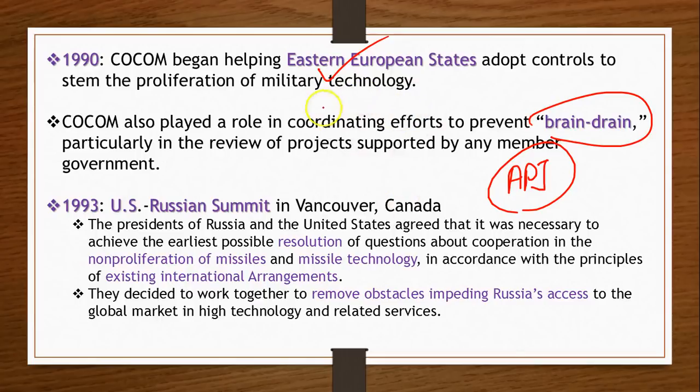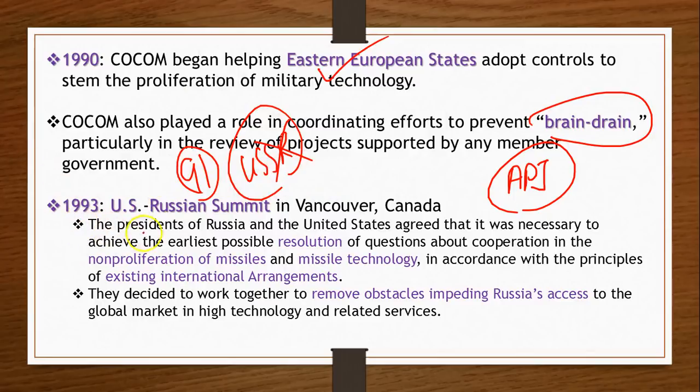So this Cocom was also ensuring that all those talented people of these Eastern European states were not working for these communist states. But later on in 1991, this whole thing of the USSR came to an end, and then we saw many different countries taking place. Russia was born, and so were other countries like Georgia and Azerbaijan and Kazakhstan. Basically, they were bifurcated from this USSR.